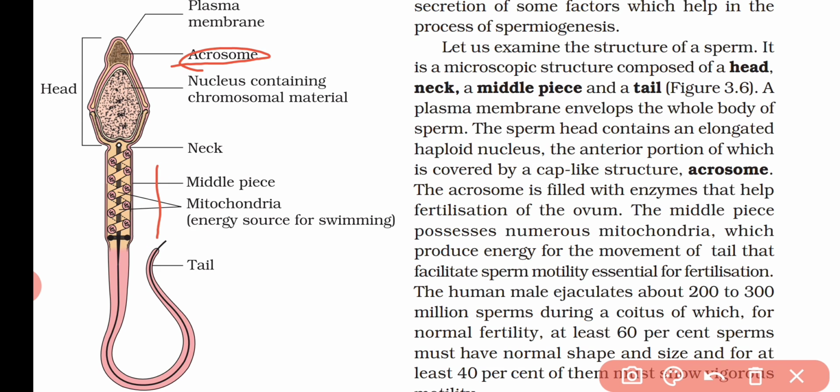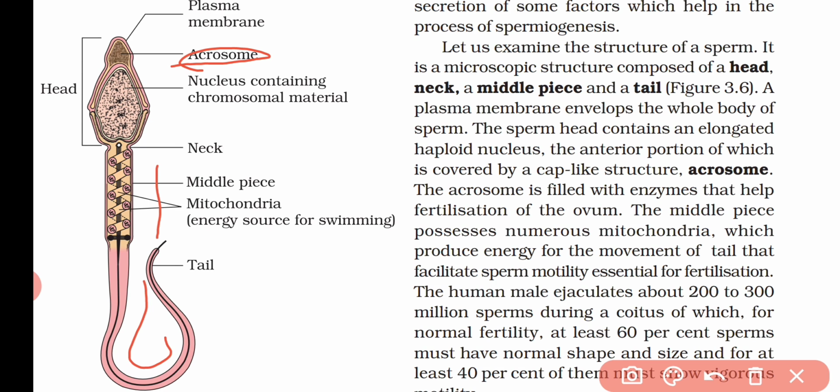In the middle portion, it contains numerous mitochondria, and these mitochondria will provide the energy at the time of movement. So whenever the sperm is moving in the medium, at that time these mitochondria will provide the energy. And the last portion that we call the tail helps in the movement in any medium. So whenever the sperm is released, energy is needed, and this energy is provided by the mitochondria, and for the movement the tail is helping.